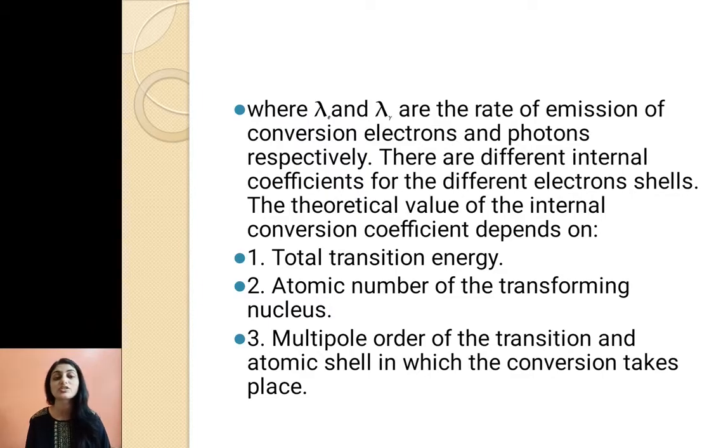So there are different internal conversion coefficients for the different electron shells, and the value of the internal conversion coefficient depends upon the total transition energy, in the sense of the energy difference between the excited state and ground state, the atomic number of the transforming nucleus, the multipole order of the transition, and the atomic shell in which the conversion takes place. Mostly the conversion takes place in the K shell because that is closest to the nucleus, and the possibility of transfer of energy from the nucleus to the K shell is more compared to other shells. But internal conversion is possible with the L and M shells also, though the probability is very low.